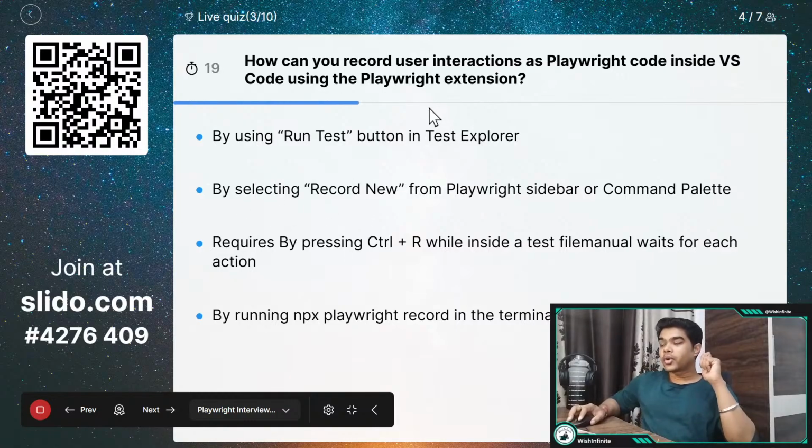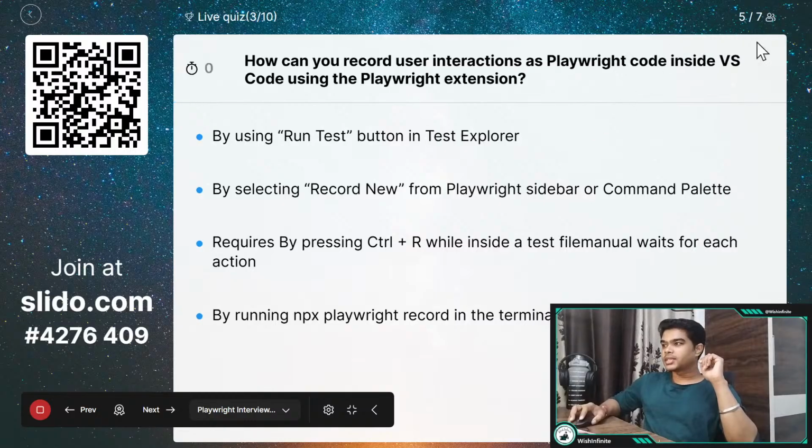So we want to record the user interactions, right? So which option would you be selecting? It is also related to the VS Code extension. These questions may not come up in the interview, but it would be very handy. You should be aware of it, right? If someone asks, it is very basic and it is very handy if you know all these options.